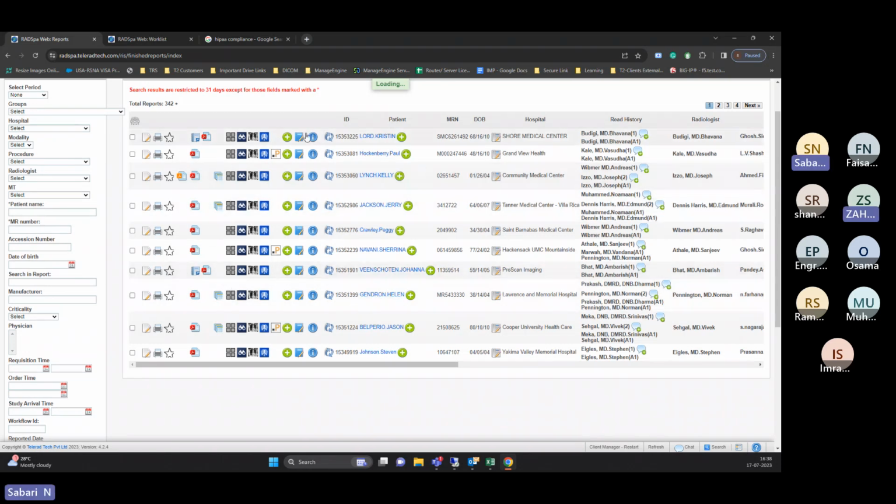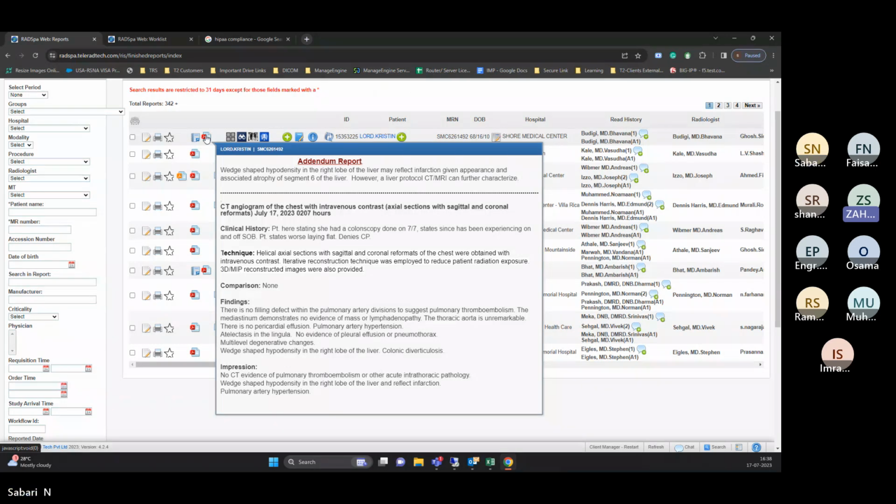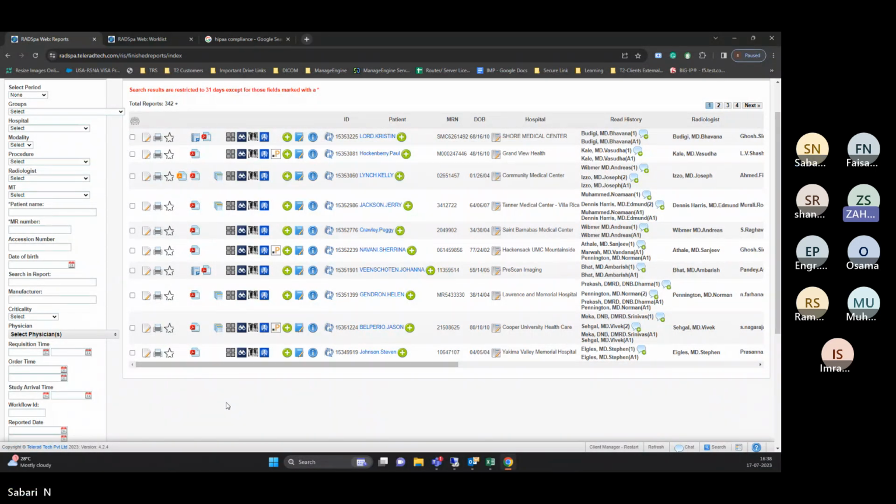Okay. So when you open the report, see, when you click on this PDF icon, can you see the top of the page? It's called addendum report. Whenever the patient opens that PDF icon, the one below was the final report. But after that, the radiologist added something, so that is called the addendum report. You can see the difference, no? Yeah, that is the addendum report. But it is the whole report.